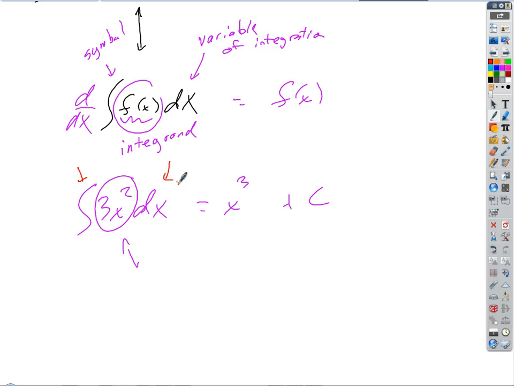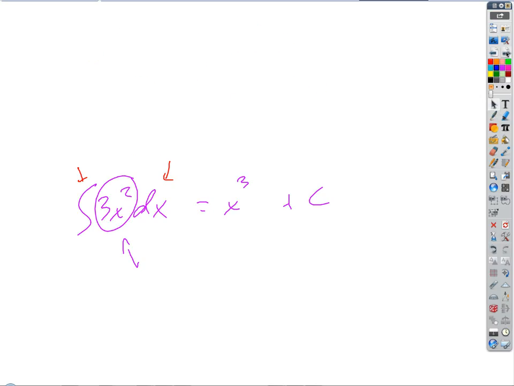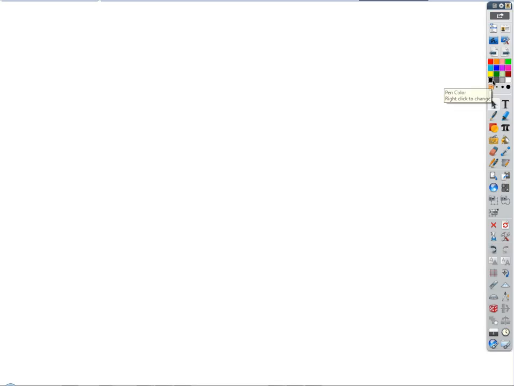Let's try something like this. Let's move on to a little harder differential equation. So let's try to solve this. I wanted to do number 16. We're in section 4.1, by the way.